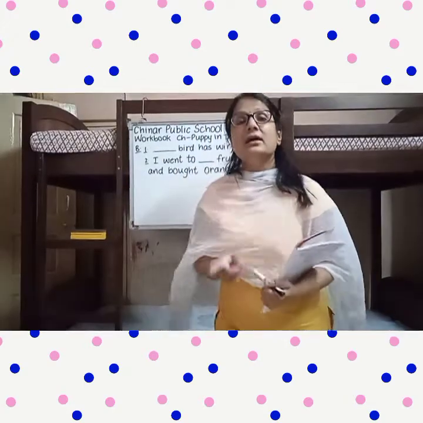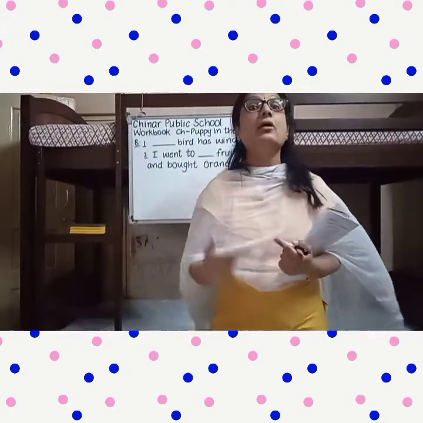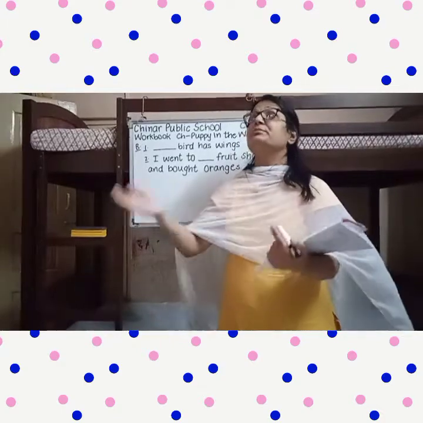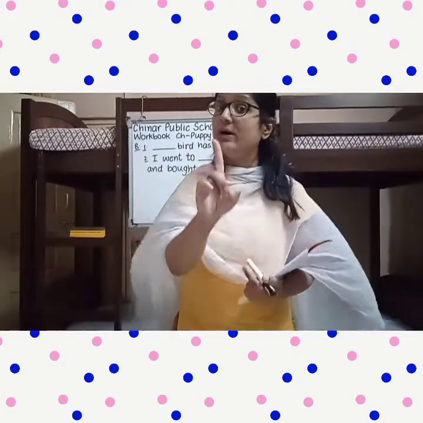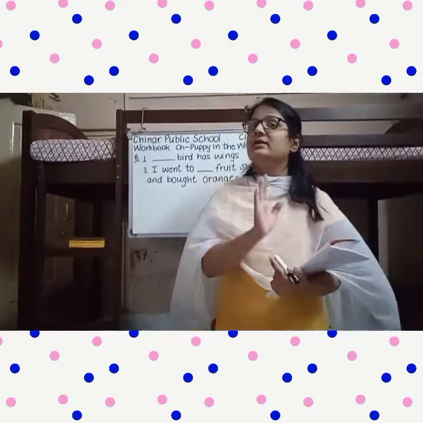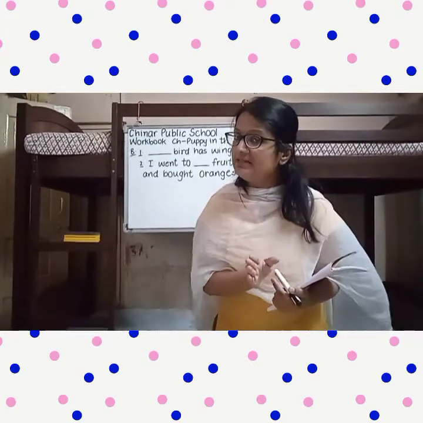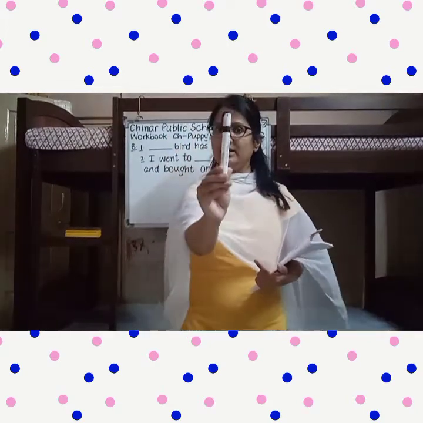Now, a is used before the singular noun beginning with a consonant sound, right? For example, a marker. Now this marker begins with a consonant sound and it is singular, one. That's why Pushpanjali ma'am has used a marker, right?